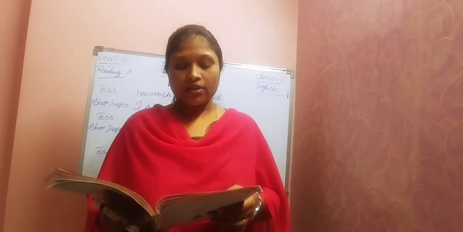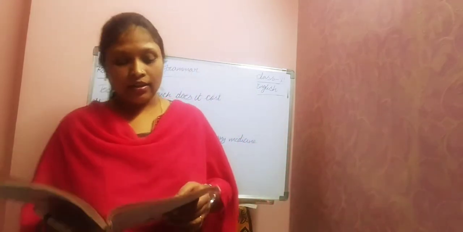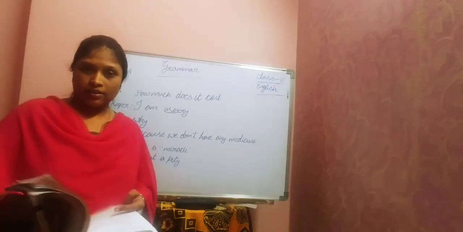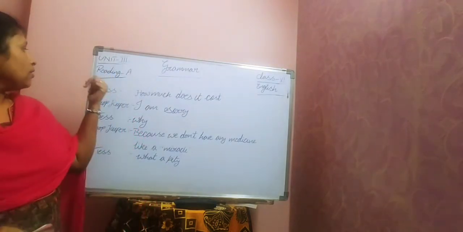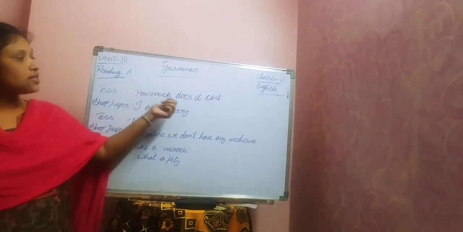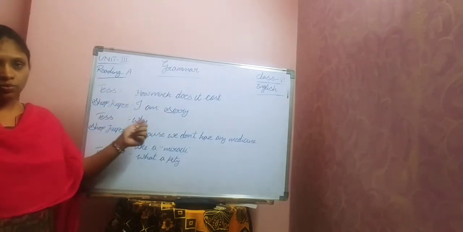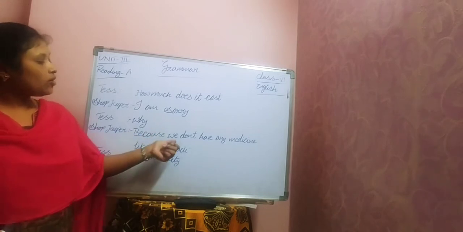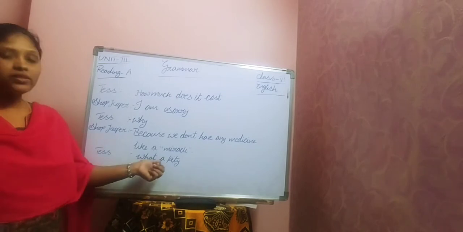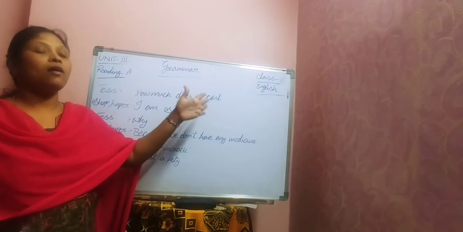And there is one more short conversation. I have written it on the board. So let's read the conversation first. This is the conversation between Tess and the shopkeeper. This was already in the lesson. So let's see that. Tess: How much does it cost. Shopkeeper: I'm sorry. Tess: Why. Shopkeeper: Because we don't have any medicine like a miracle. Then Tess: What a pity. So here question marks and exclamation marks are missing.